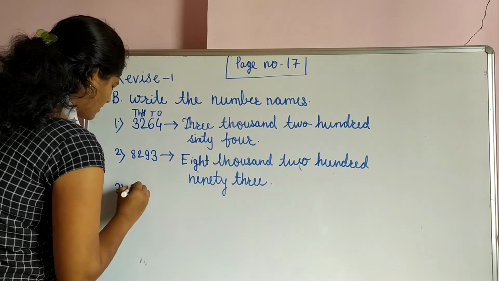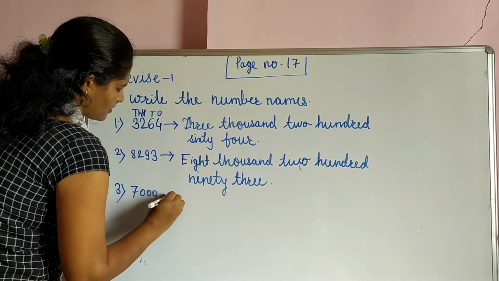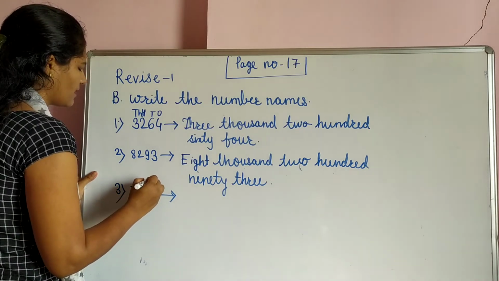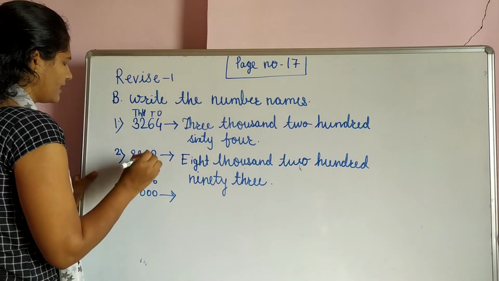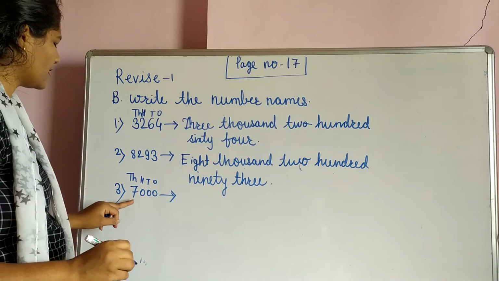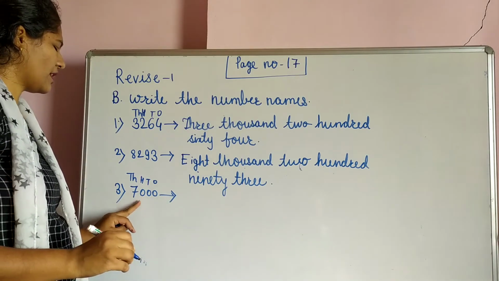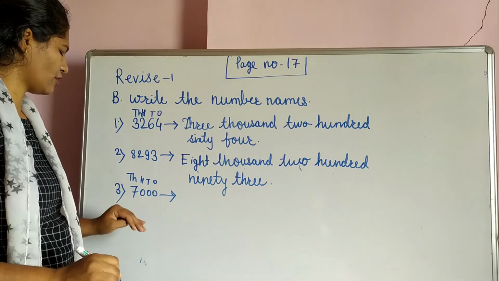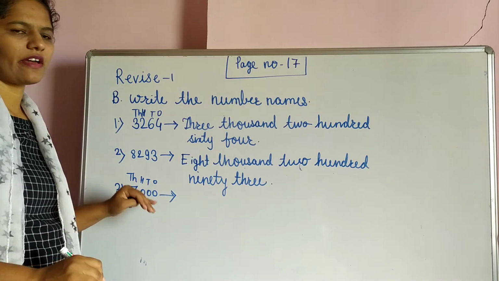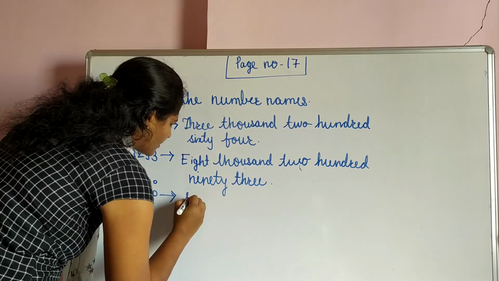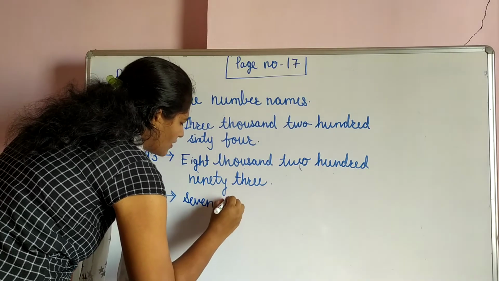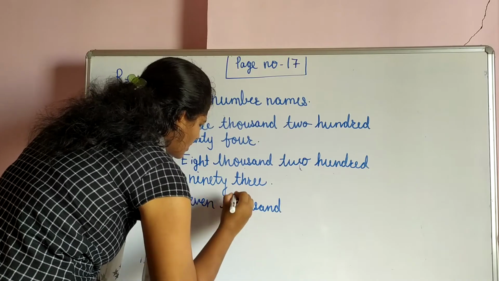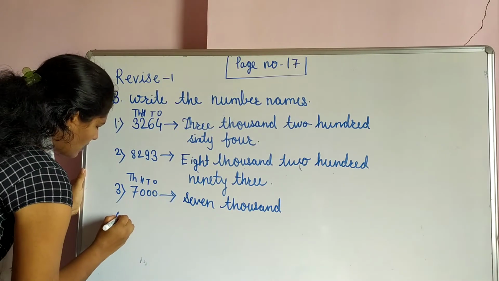What is the next? Student, what is this number? See, this is the ones, tens, hundred and thousand. So how to read this number? 7000, because in the hundred place there is nothing, tens place also and ones place also. So what is this number? This number is 7000. So write here 7,000. Now the fourth one.